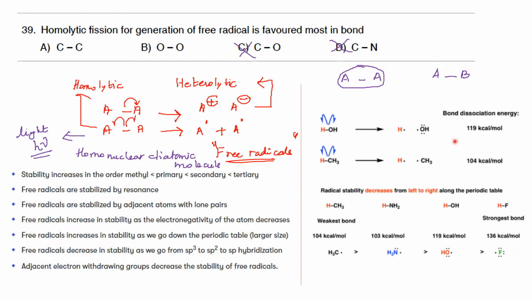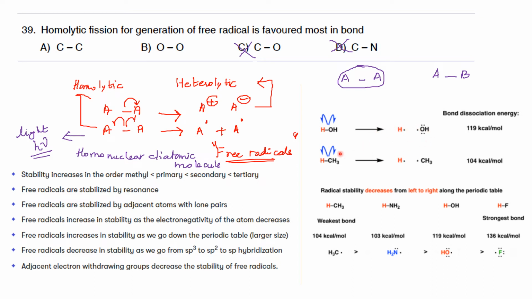Now, when you consider the bond cleavage, the homolytic fission will take place only if the free radical that is formed as a result of cleavage is stable. That is, when this bond is undergoing a homolytic cleavage, it leads to the formation of two different free radicals. This is possible only if the free radical is stable. Otherwise, that fission is not favored. So the fission will be favored only when you have a stable radical species being generated. Now this is some point regarding homolytic fission.